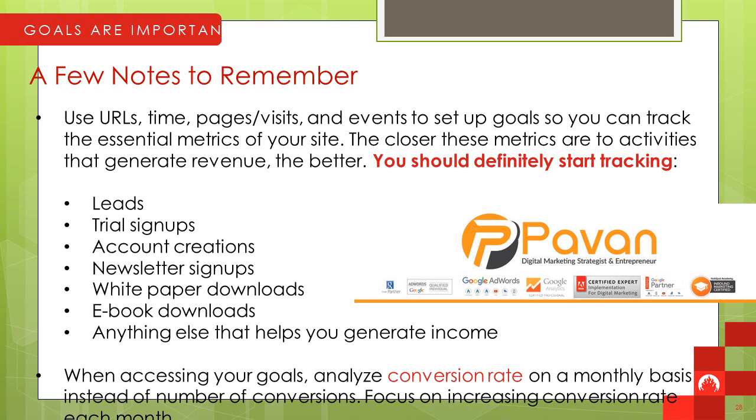When assessing your goals, track conversions on a binary basis instead of the number of conversions. So track the visitors first, track the bounce rate, track the conversions, track the conversion rate. It should be growing month by month. For example, if out of 100 percent you are getting 27 percent conversion, that is good.